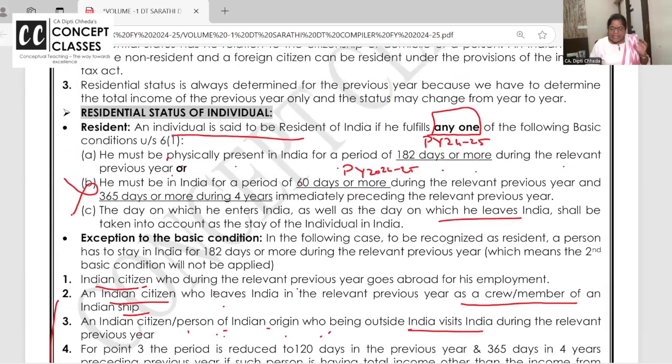So, what are the three exceptions wherein the 60 days and 365 days in the 4 years condition is not applicable? To be resident in India, you have to stay in India for 182 days or more. The first one is an Indian citizen going abroad for employment purpose. Second, an Indian citizen as a crew member going out with the ship and signing the continuous discharge certificate. Third, an Indian citizen or a person of Indian origin staying abroad, coming to visit India.